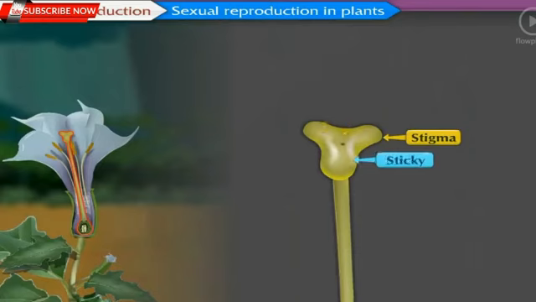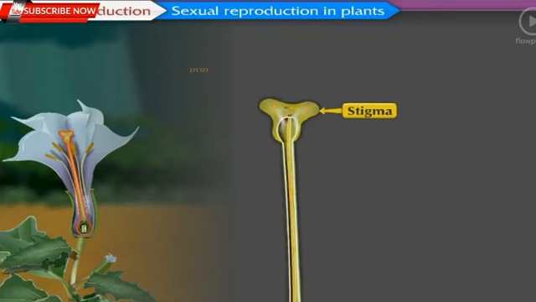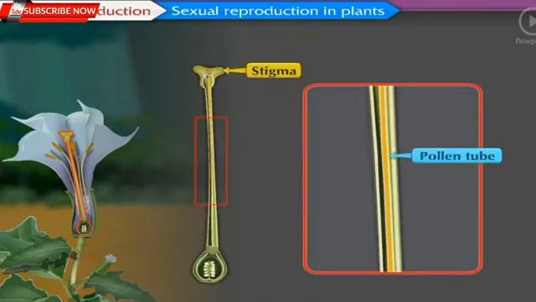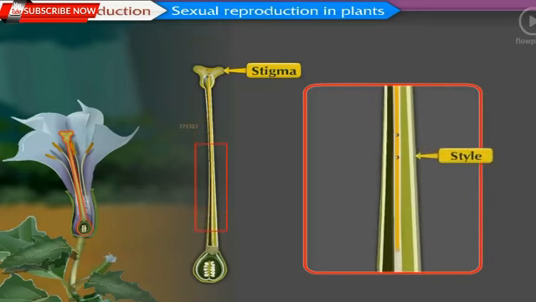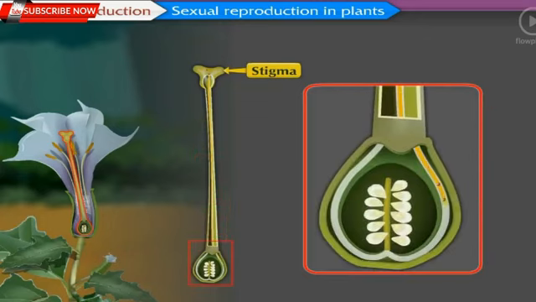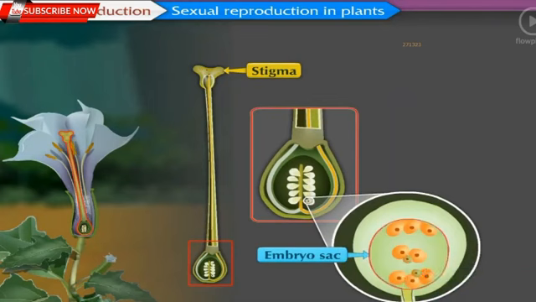Stigma becomes sticky during pollination. Pollens germinate when they fall upon sticky stigma, and a long pollen tube and 2 male gametes are formed. The pollen tube carries male gametes. The pollen tube reaches the embryo sac via the style. The tip of the pollen tube bursts and two male gametes are released in the embryo sac.